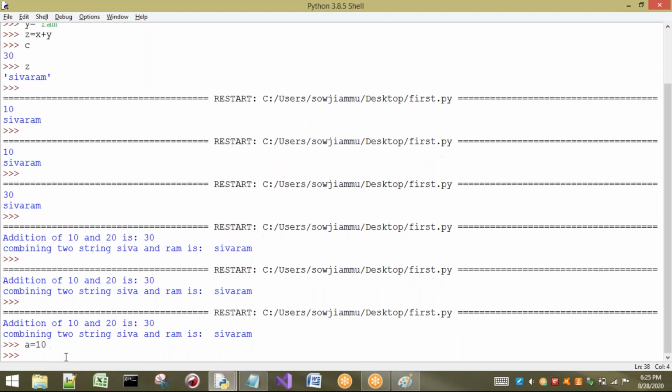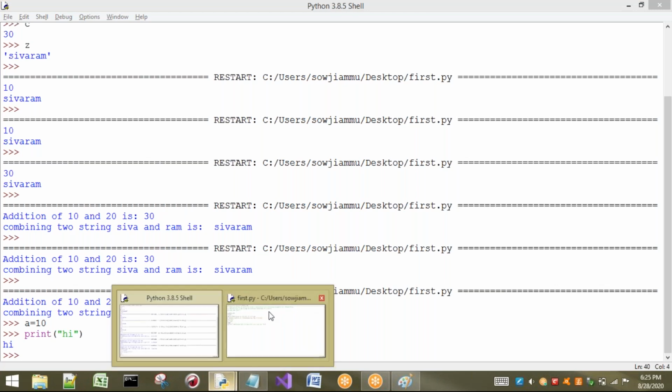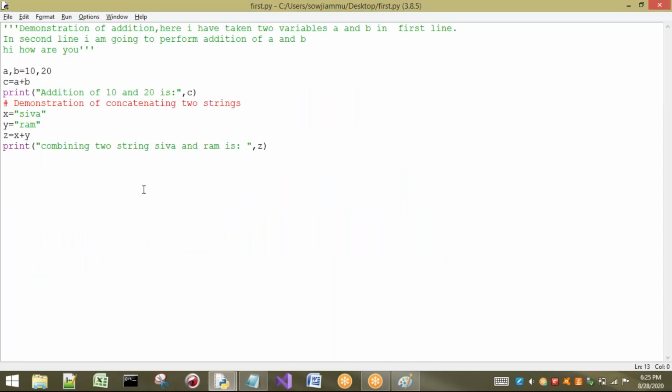So a equal to 10. It is executed by Python. If I take this one, print hi, this is executed by Python. That means what? These are called statements. If I want to take a group of statements, I can also do that. So here, all these are individual statements.